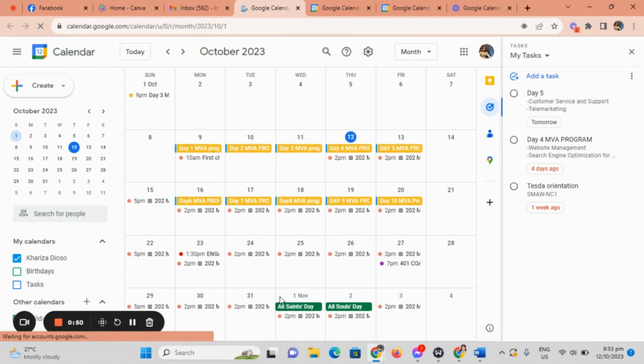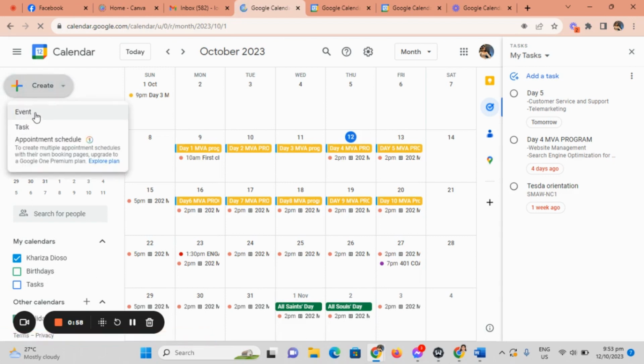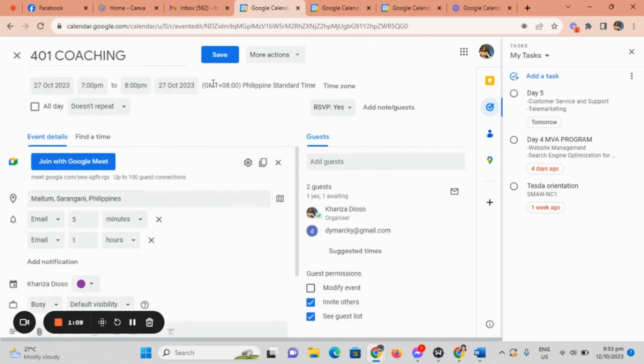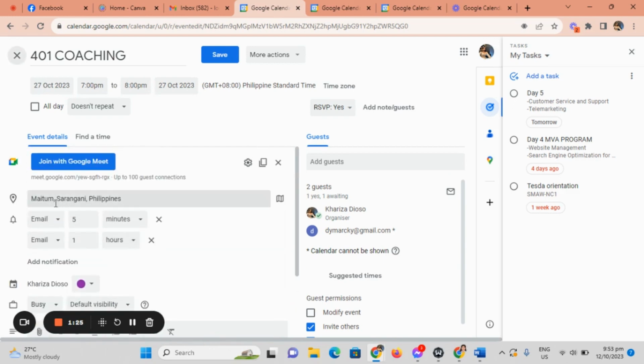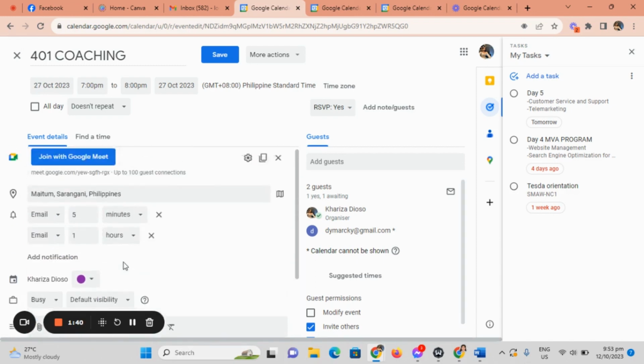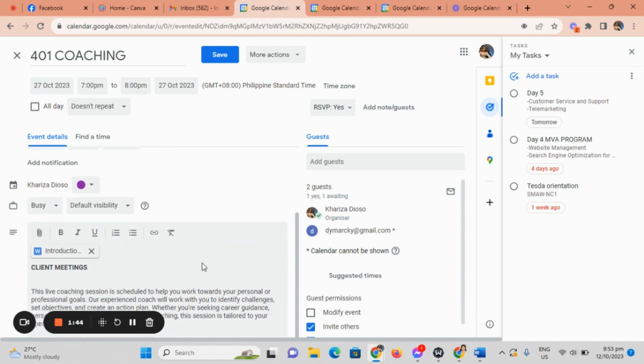So in order to do an appointment, an event, we will go here and click event, but I have an event already here for appointment for live coaching. So I'll leave it here. You can add a name here, and if your coaching time and date, and then you can also add a Google Meet or Zoom link, and you can change the color there. Also you can see here the introduction, description of your live coaching.